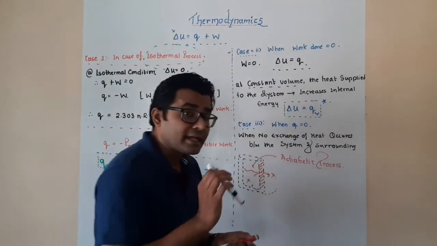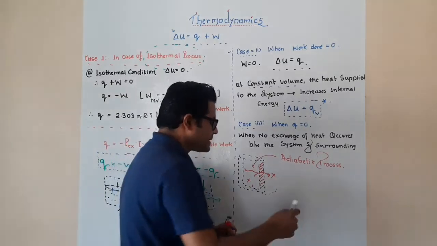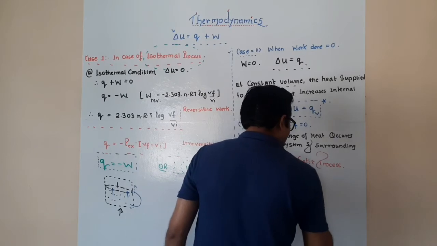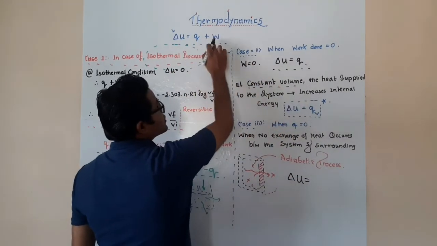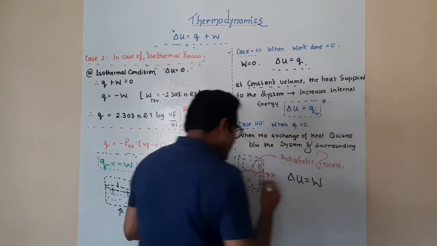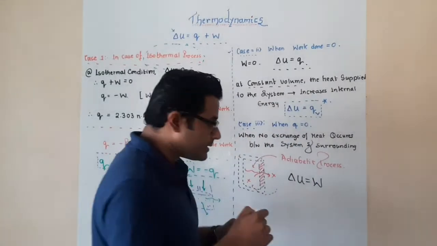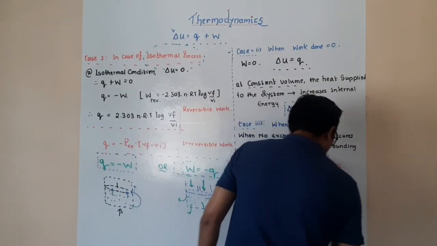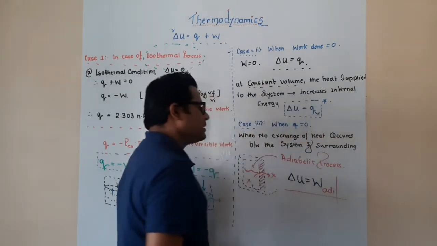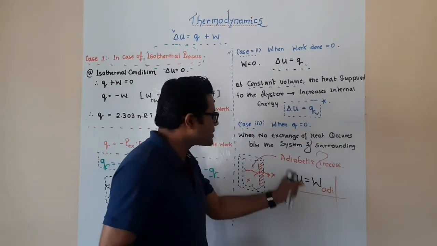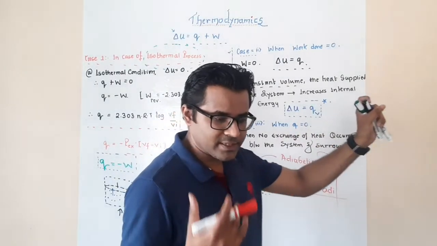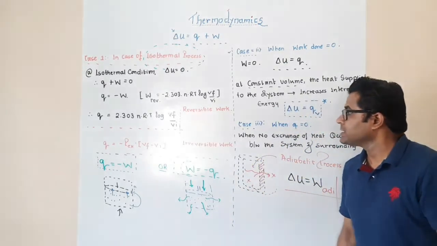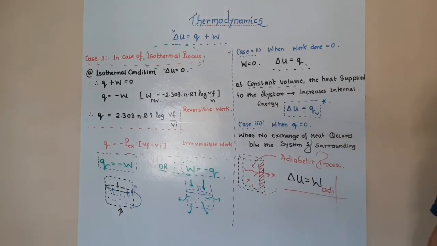So at this particular position, delta U is going to become equal to the work done, but the work at this point is done in an adiabatic process, so we will give it as W adiabatic. Okay, so when there is no exchange of heat between the system and surroundings, this particular process turns out to be an adiabatic process. Okay, so these are the 3. We will see one more case.